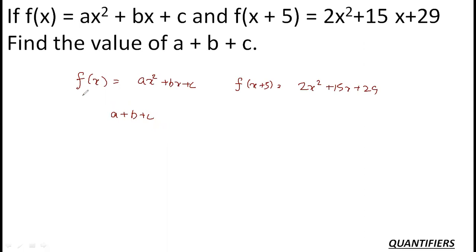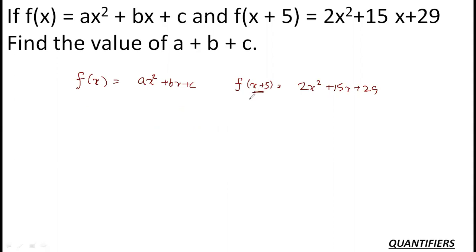Can I say if I am getting the value of f of 1, I will directly be getting the value of a into 1 square plus b into 1 plus c, that is a plus b plus c. Then ultimately, what do I need to find? Ultimately, I need to find f of 1 and that will give me the result. Now, how can I find f of 1? Do I have anything concrete with me?